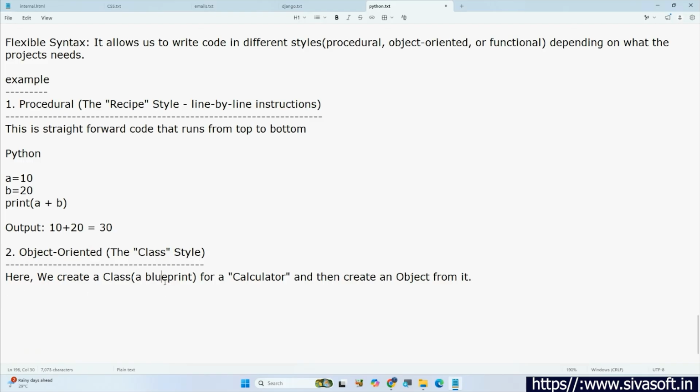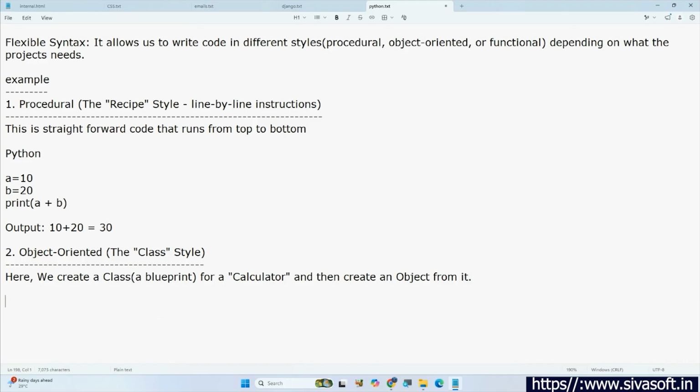So a class is like a blueprint. Generally, we want to build some building. Initially, we are going to have some plan, right? This plan only we are calling as blueprint. Based on this plan, we are going to start a building, right? Same like that here also, class is like a blueprint. Based on that, we are going to create some objects.